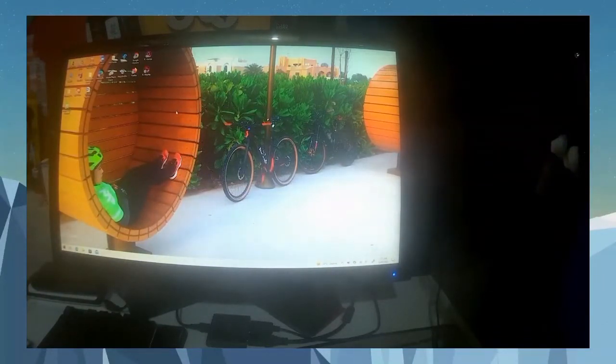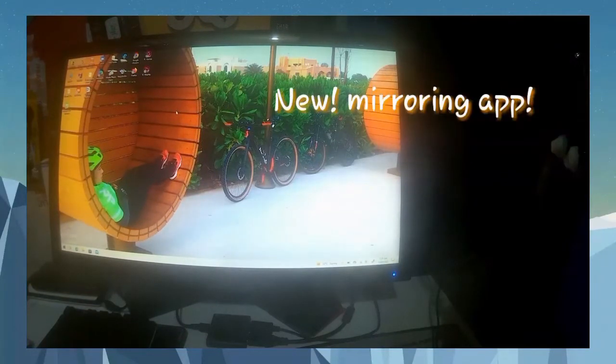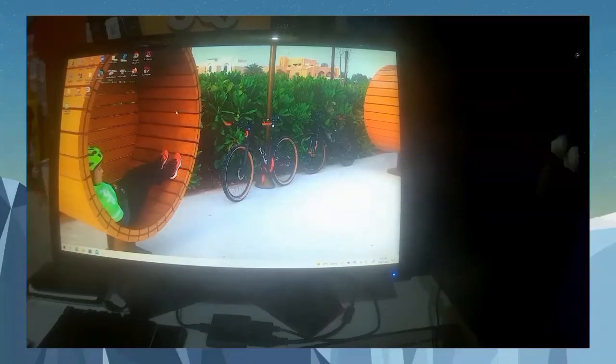Today guys, I'm very excited to share with you the new application on how to mirror your Android phone to your PC or any low-end laptop. So without further ado, let's go. Okay guys, first you have to browse your Google Chrome and search for the PC display mirror app.